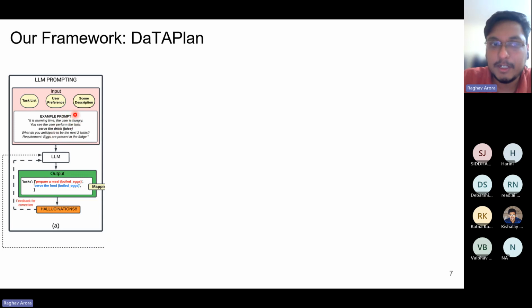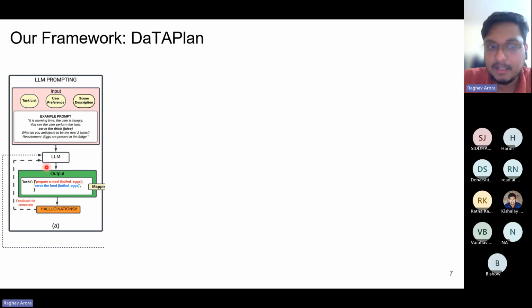This information is provided to the LLM, and based on this information, the LLM anticipates upcoming future tasks in the environment based on the previous information that it has seen. So the LLM generates a set of tasks that it feels need to be executed. And in case of hallucination, we incorporate a feedback which goes back to the LLM to keep it grounded in the current domain so that it does not anticipate any tasks which are not possible in an environment.